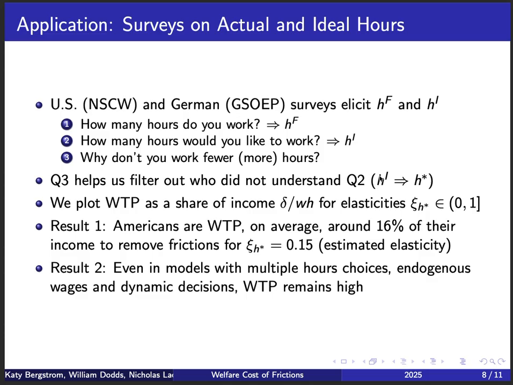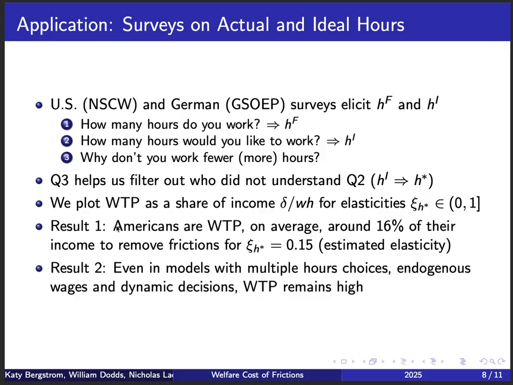As an example, there are some people in the data that we observed that say that they did not work fewer hours because they needed the money. Well, we interpret these individuals as saying that they are not answering exactly what we want. They are answering the question of how many hours they would like to work, holding constant their income. But what we want, what H star represents, is how much they would like to work if they accounted for the trade-off between labor supply and income. So we would take them out of the survey so that we get a better measurement for H star.